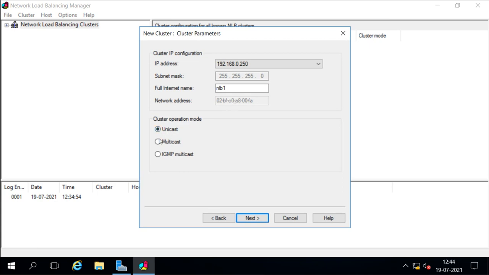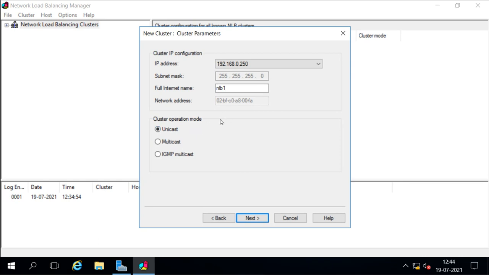Now if I change it to multicast, the MAC address also changes here. You can see here it was 02, now here it was 03, because it is a multicast MAC address. Now in this case, when we choose unicast and what it does, and when we choose multicast and what it does. Now when you choose unicast, that means it will remain one-to-one communication.